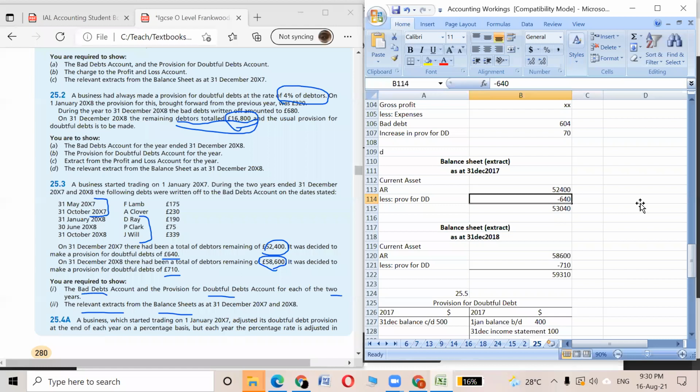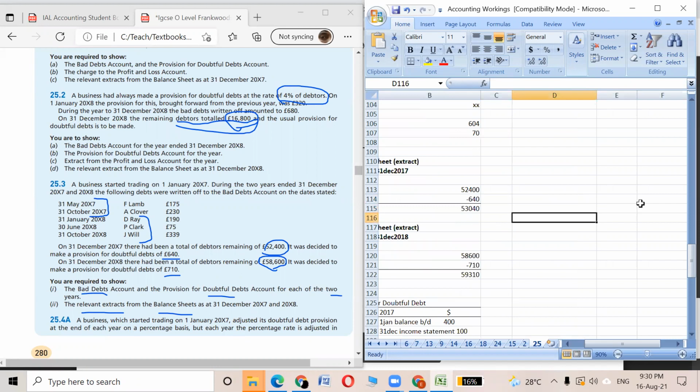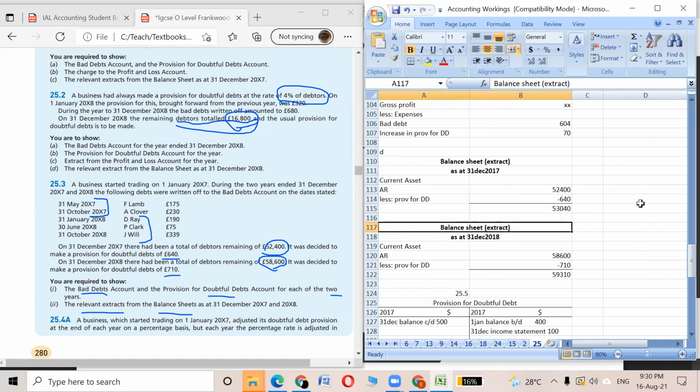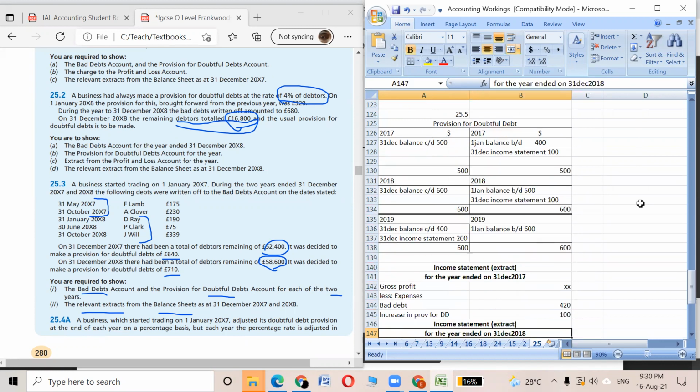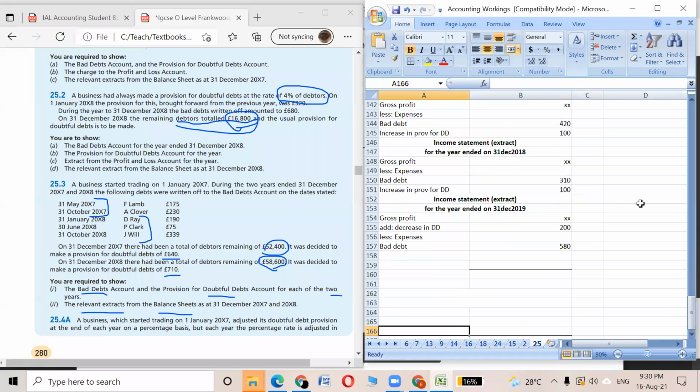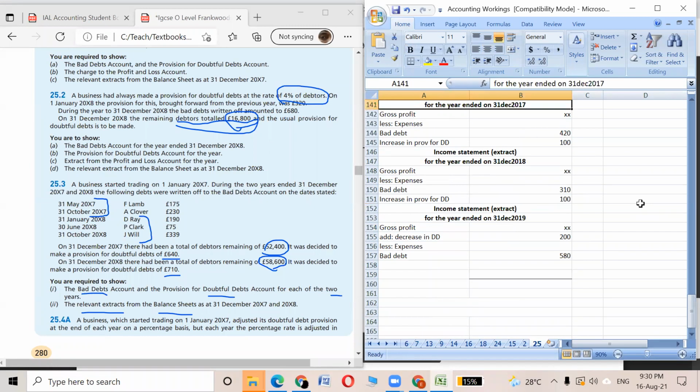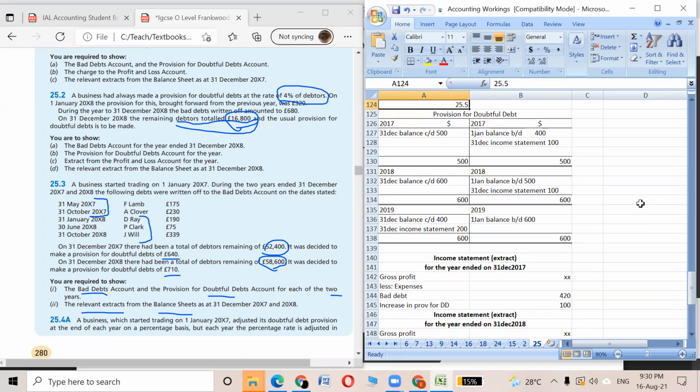So these two will be your homework, 25.2 and 25.3. In the next class we'll be doing 25.5. I'll suggest that you give it a try. I'll explain 25.4 in the next class, but you can give it a try. It's somewhat similar, but you'll find one difference over here.